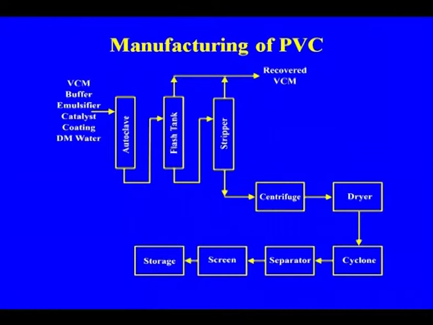Then the bottom of this column will be the PVC, which will go for centrifugation and separation of the PVC. It will go to the dryer, then to the cyclone separator, and finally to storage. So, this is a brief about the PVC manufacturing technology.